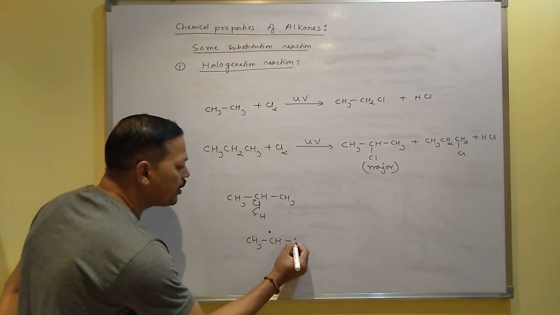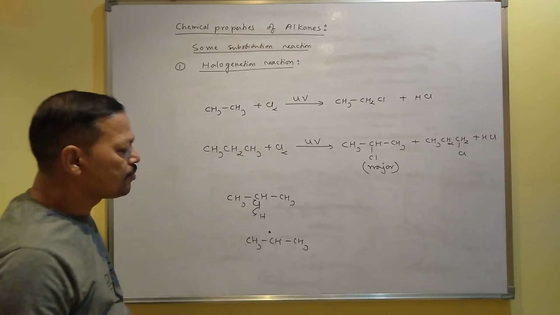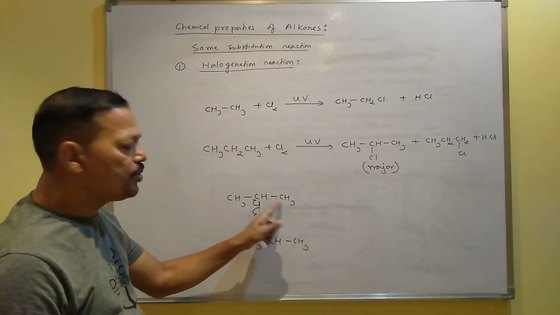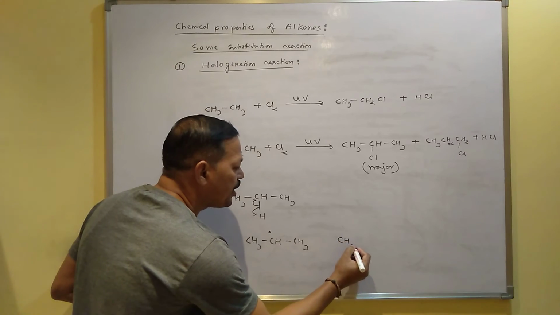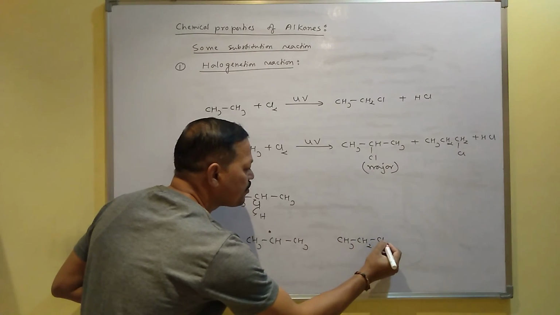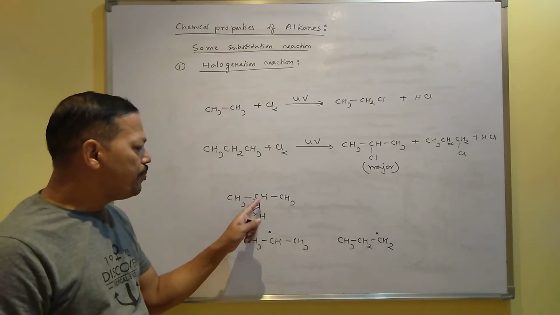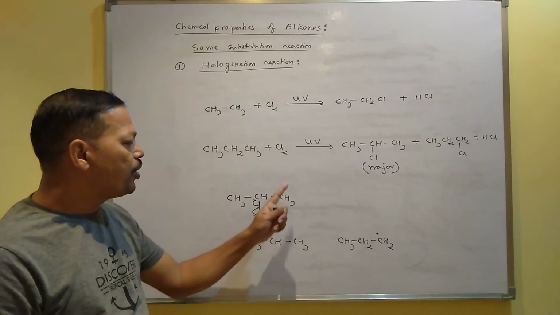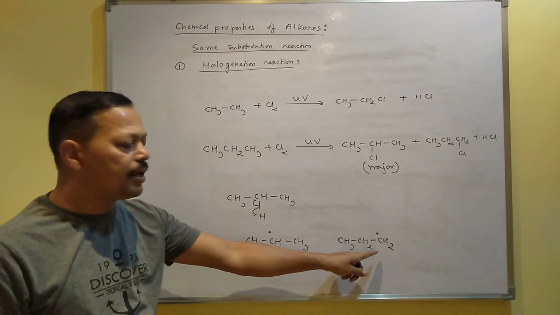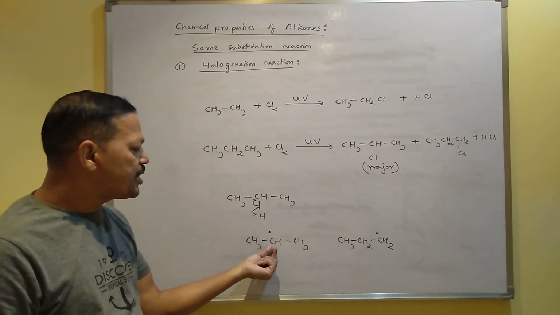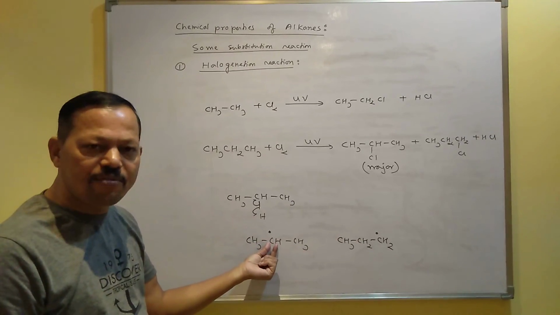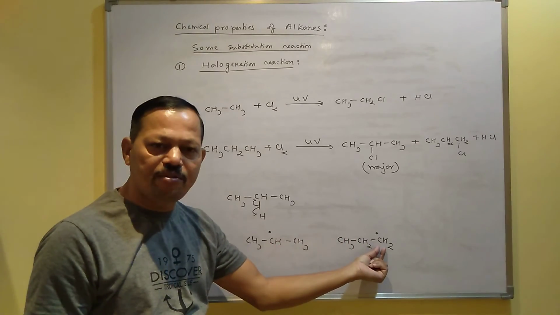Here one dot you will get like this. And if you remove the hydrogen from this carbon, then you will get one free radical. It will be like this. So when you remove from the middle carbon, you will get this free radical, and when you release the hydrogen from this carbon, you will get this free radical. As you know, this is a secondary carbon. I mean, this is a secondary free radical, and this is a primary free radical.